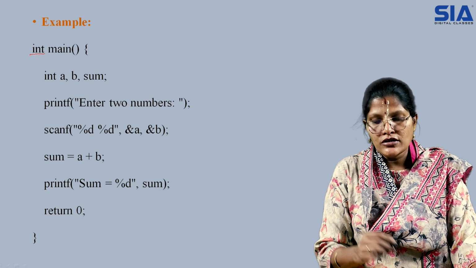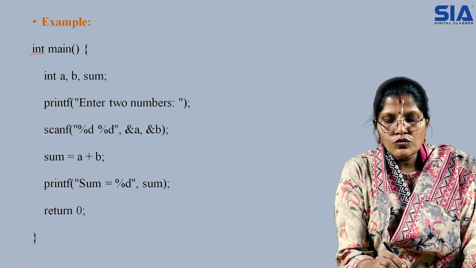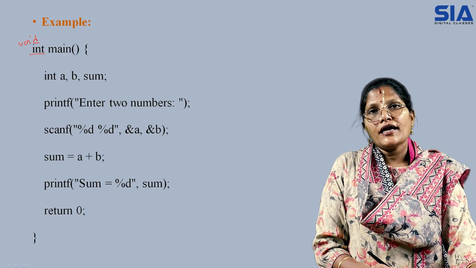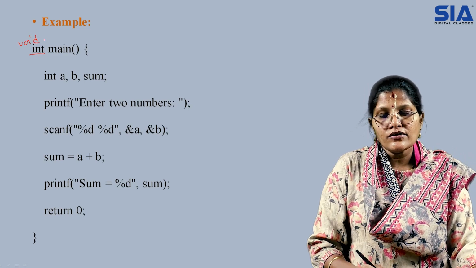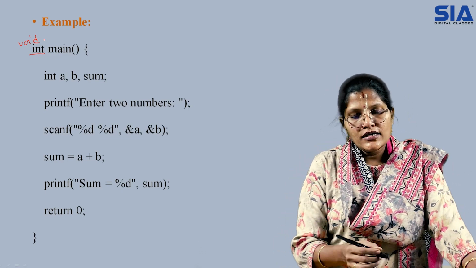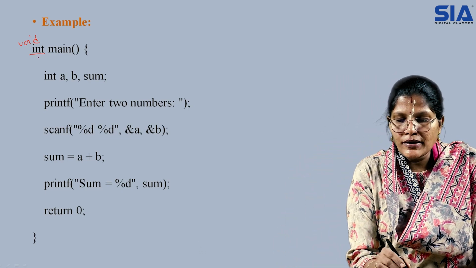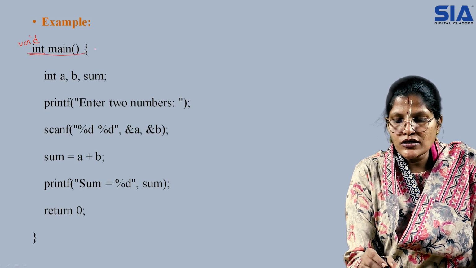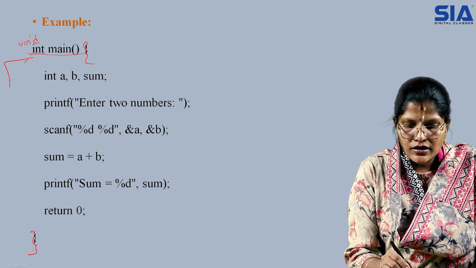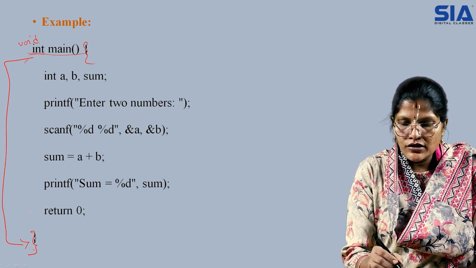Even if you don't mention it, or if you don't want to return anything, simply mention it as void. Void is a data type which explicitly says to the compiler that main will not return any particular return value. Next, this is your main. Once main is mentioned, this is the body of the main.